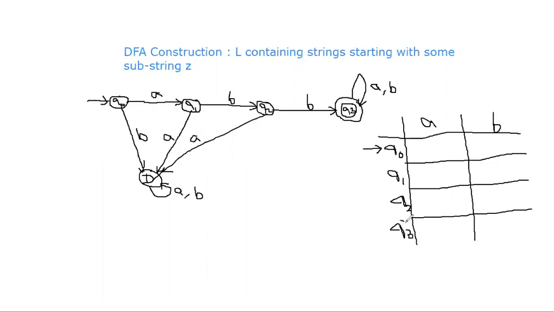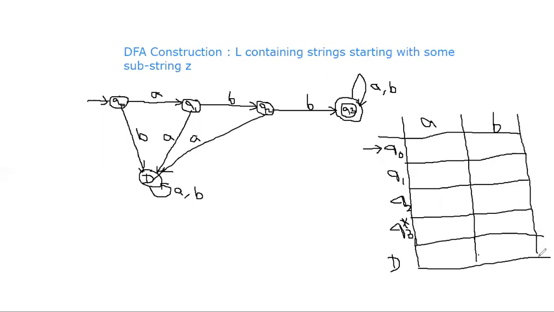Q3 is the acceptance state. We represent the acceptance state by using a star, or we can also represent it within a circle. Any representation we can use. And finally, the dead state D is there. I will show you how to fill this table.